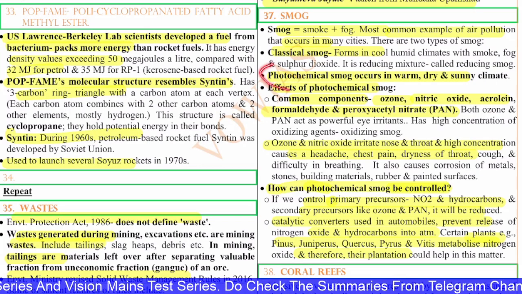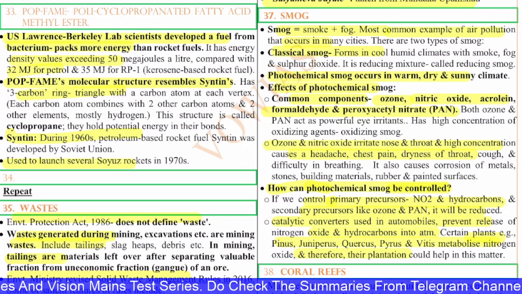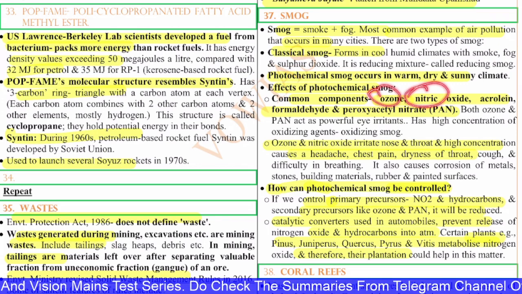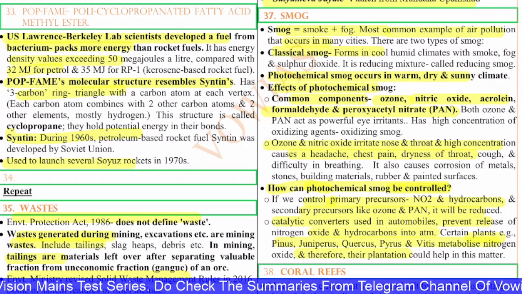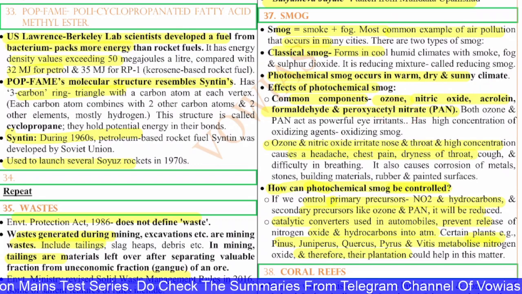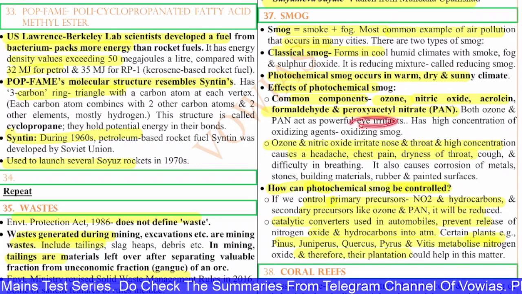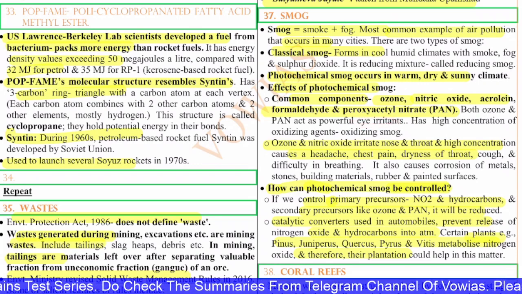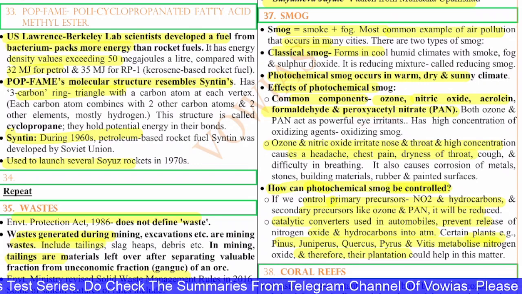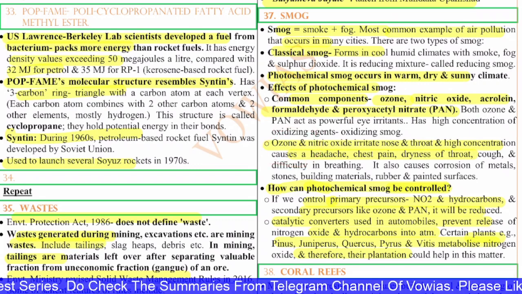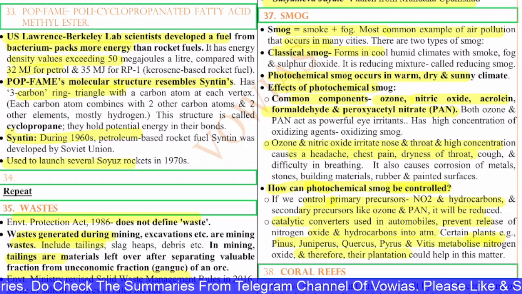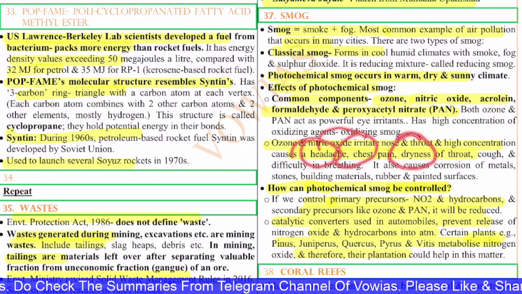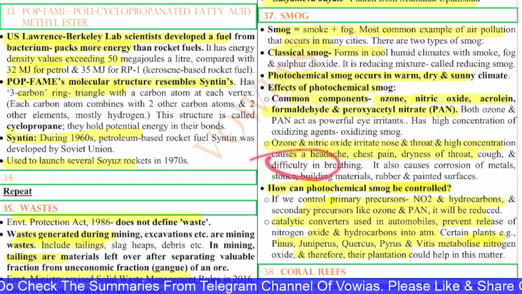The effects of this smog: it has common components like ozone, nitric acid, acrolein, formaldehyde, and peroxyacetyl nitrate, the PAN. Both ozone and PAN act as powerful eye irritants. So it has an impact on the eyes and on the respiratory organs. The ozone and nitric oxide are also irritants to the nose and throat, and high concentration of them in the air causes headache, chest pain, dryness of throat, cough, and difficulty in breathing.